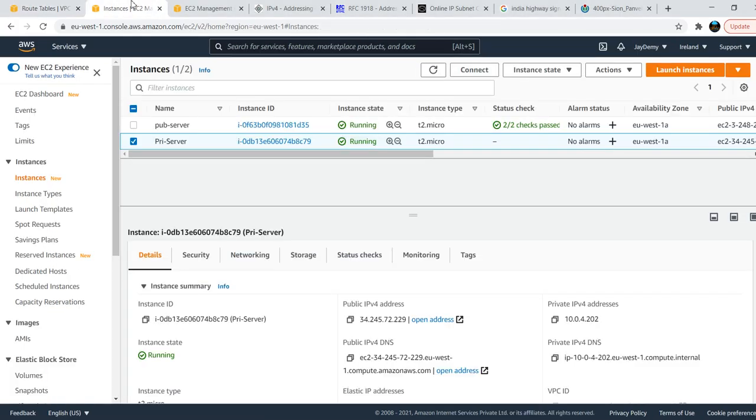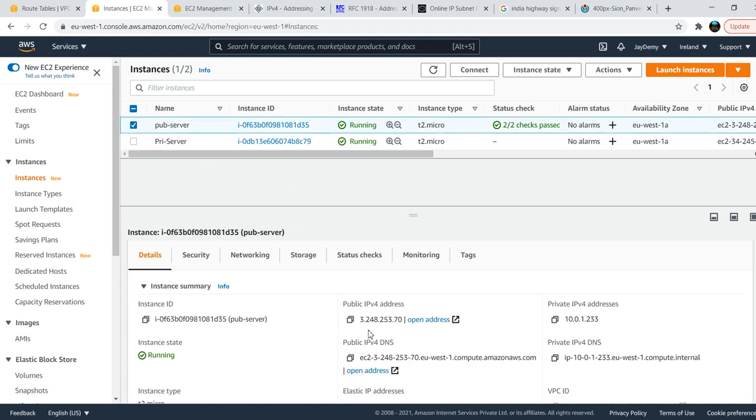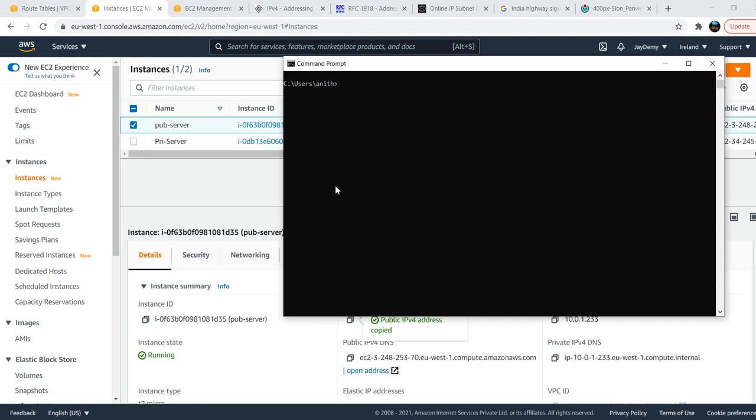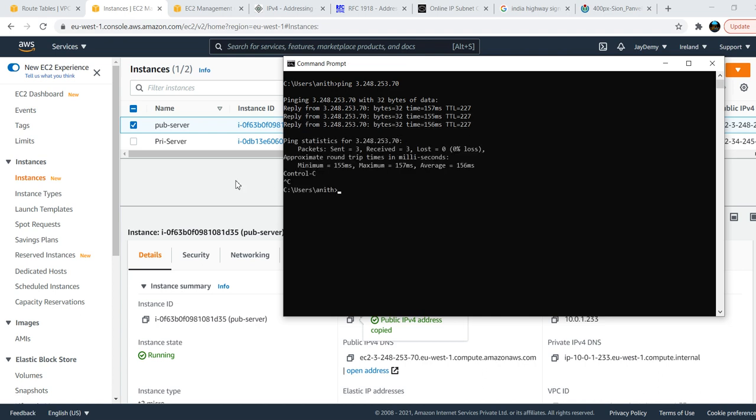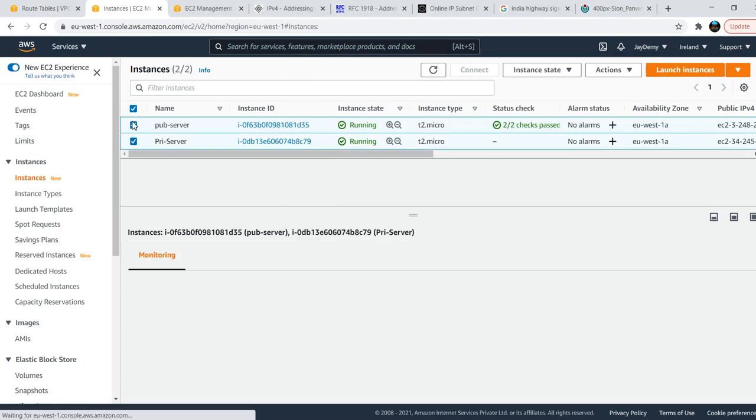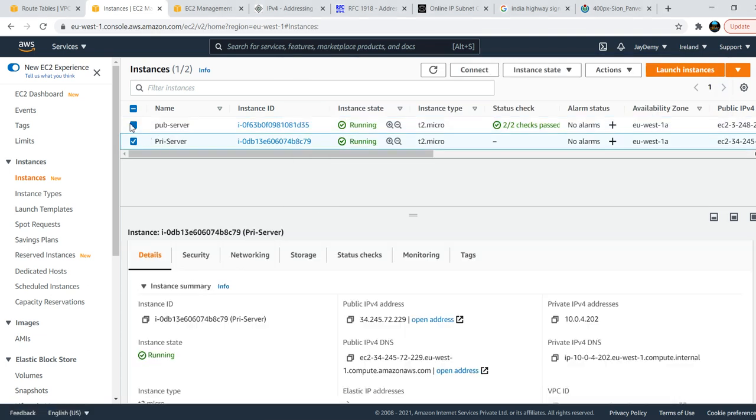So public server, what servers do I have? Two servers I have here. First take the public server. The public server IP is this one. If you have a public IP, then only you are able to ping publicly. So this is the command prompt, and from my laptop I am pinging. I am getting the response. The same thing I can ping to my private server.